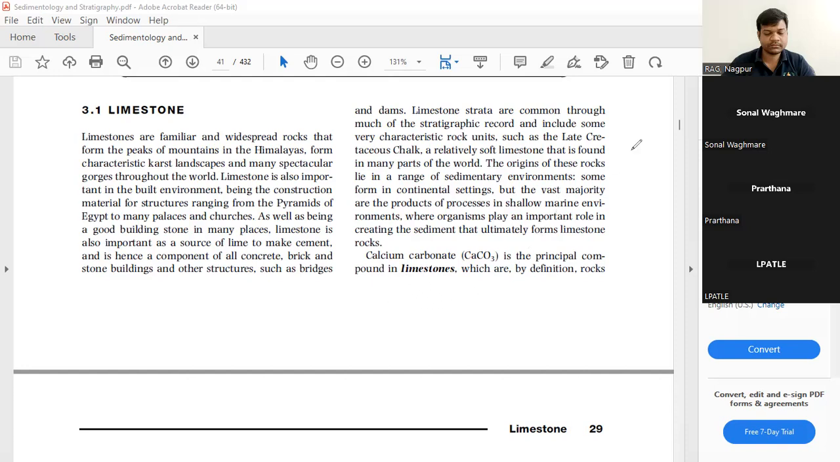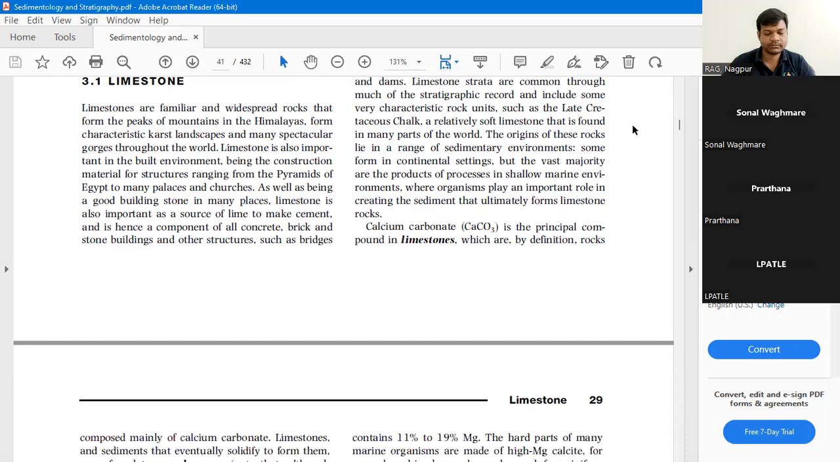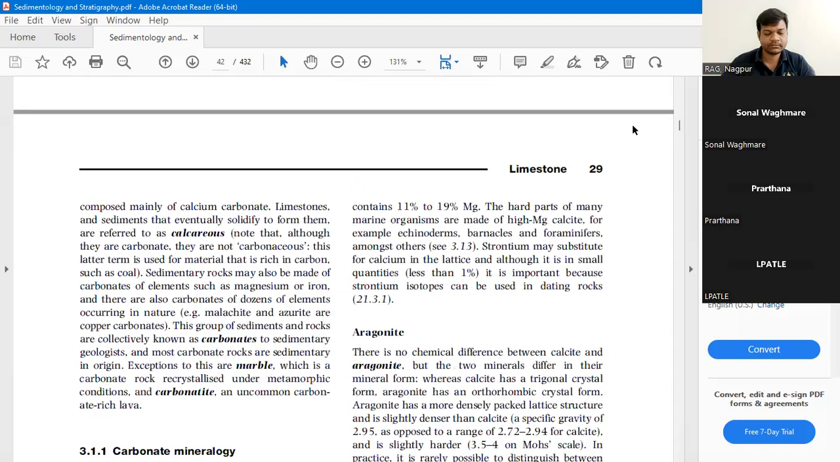Calcium carbonate is the major component of the limestones.